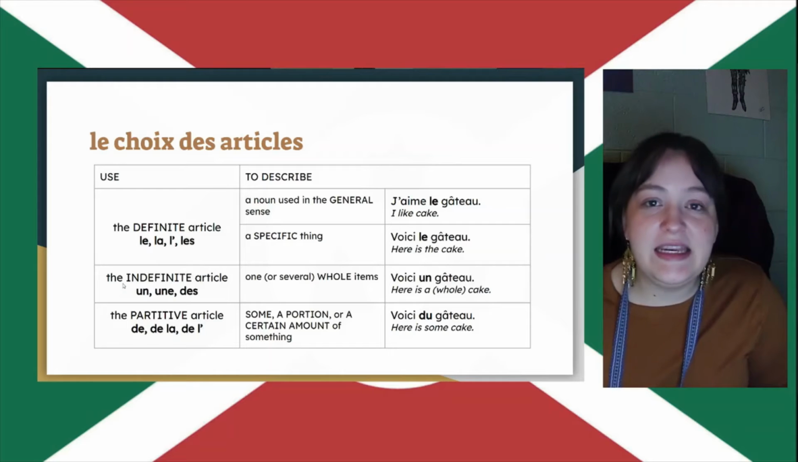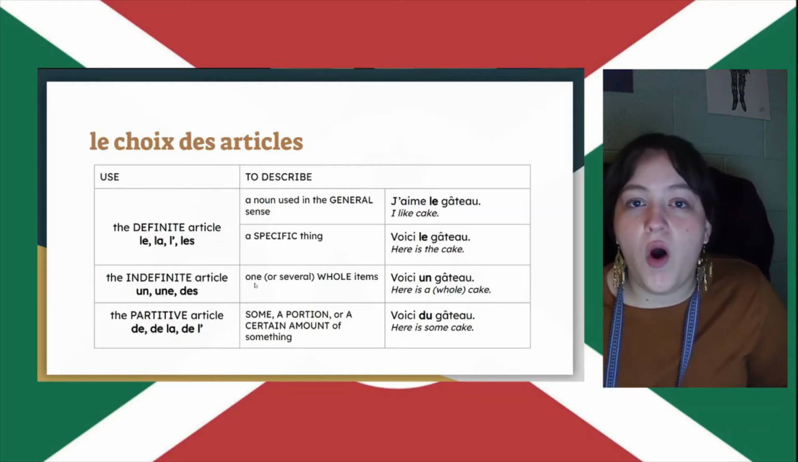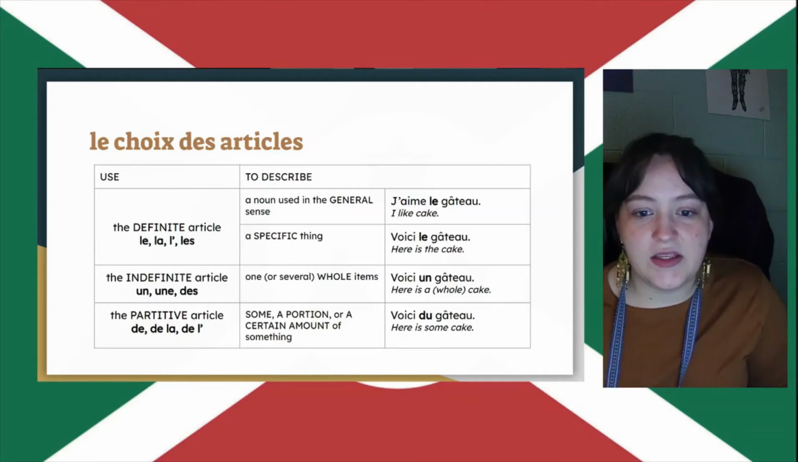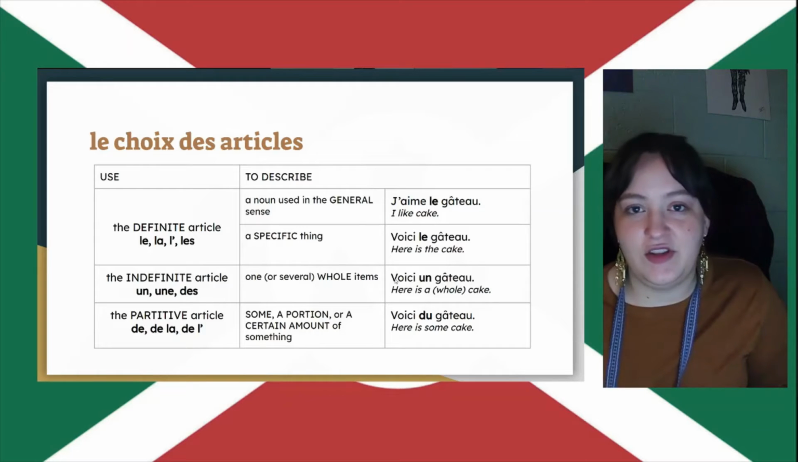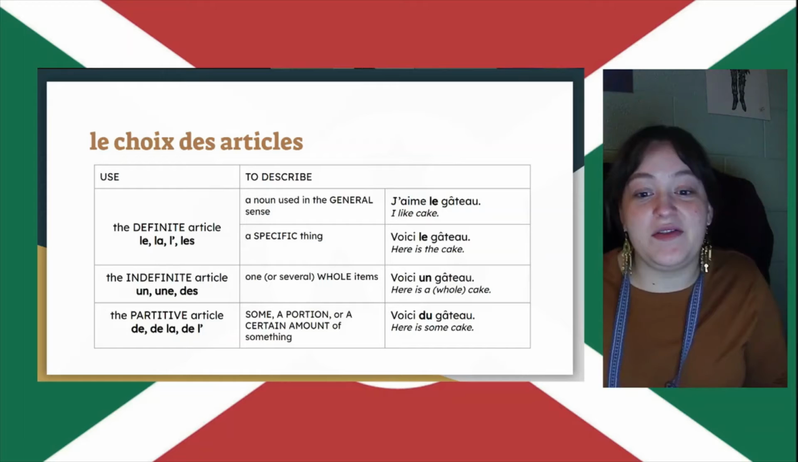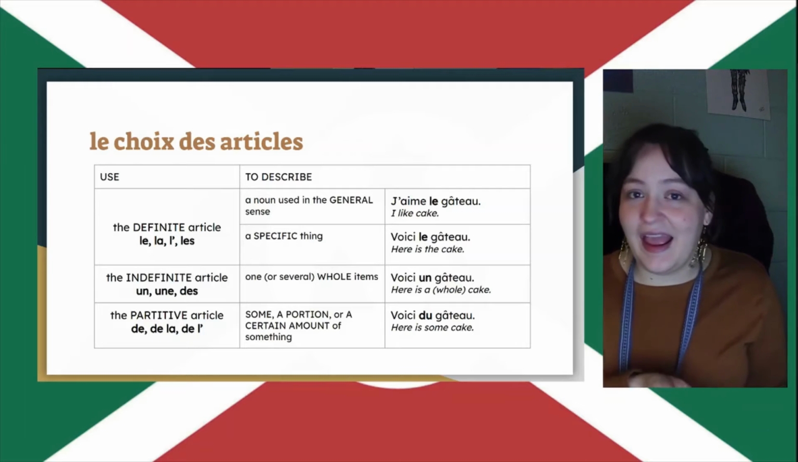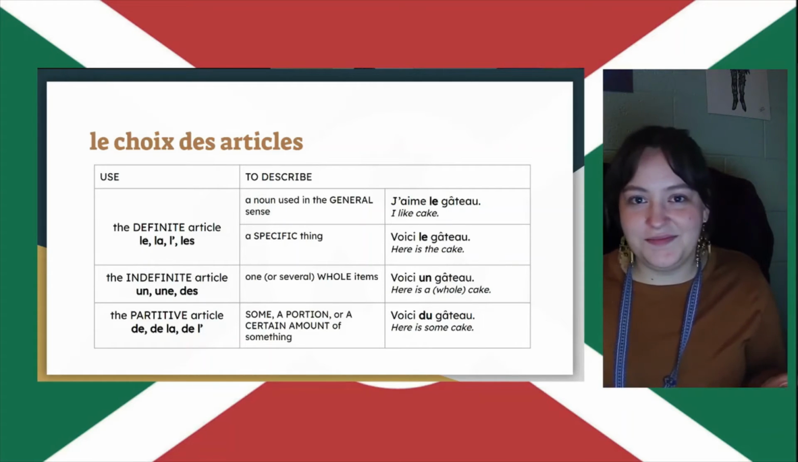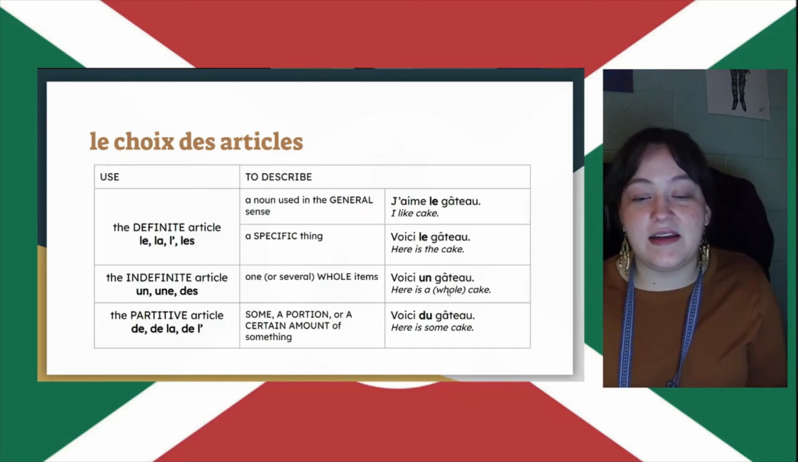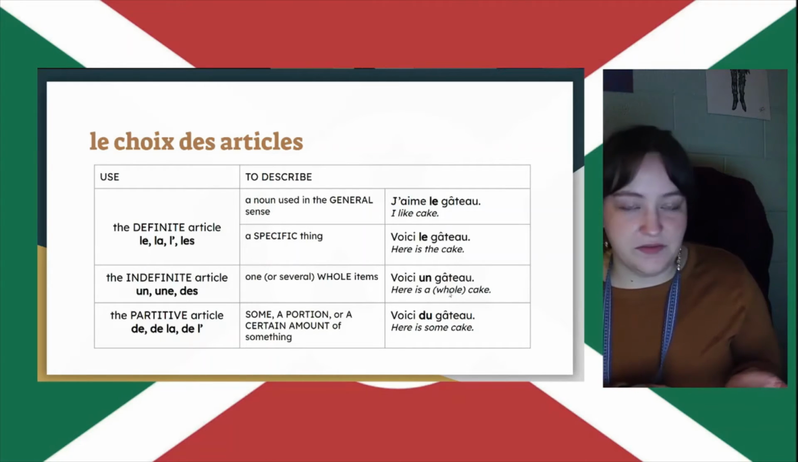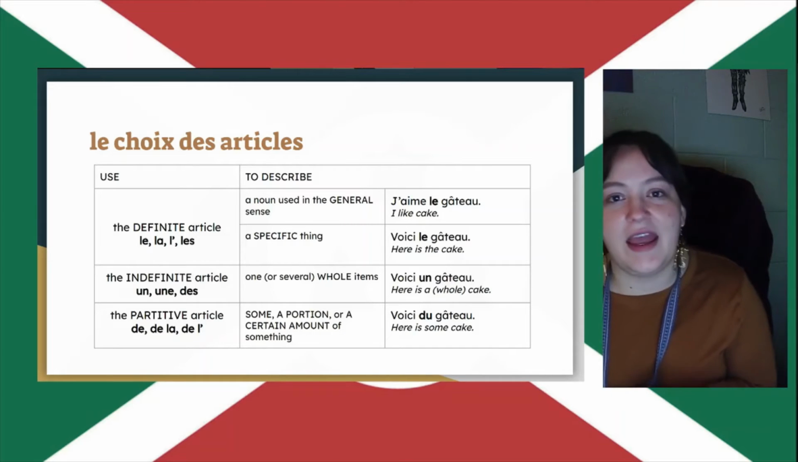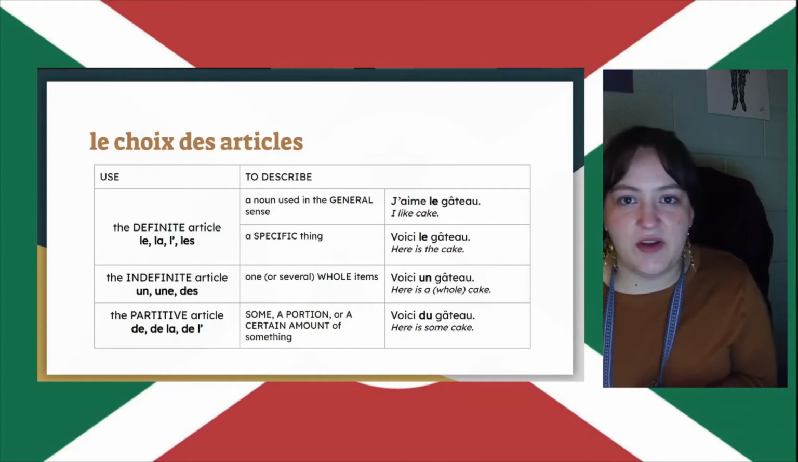Alright, we use the indefinite article in French, un, une and des, when we're talking about one or several whole items. Okay, so our example, Voici un gâteau. Here is a cake. Alright, so this is different from here's the cake, right? The cake is some specific cake. Here's a cake. It's just some random cake. Now it does imply that it is an entire cake. So a full cake, no one has eaten from it. It's not a slice of cake. So here's a whole cake, but it's not a specific one.